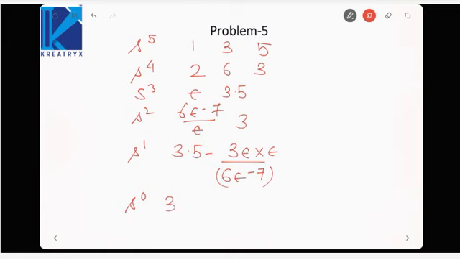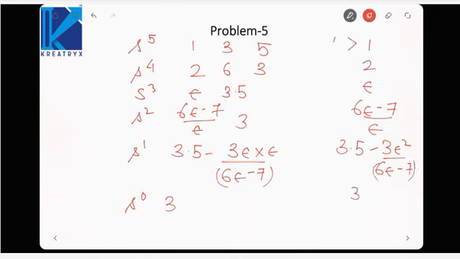Now checking the sign. If you write down the first column: 1, 2, epsilon, 6 epsilon minus 7 by epsilon, then 3.5 minus 3 epsilon square over 6 epsilon minus 7, and 3. This is greater than 0, greater than 0, greater than 0. But here, this epsilon is approximately 0. Let us say 0.01. Then this value would be less than 0.